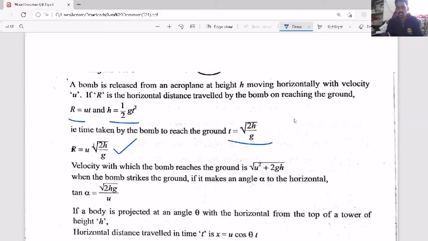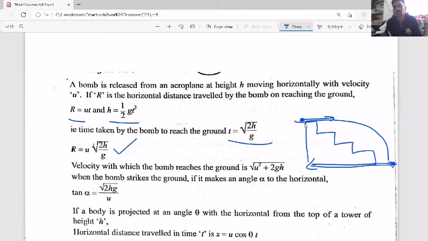Even the same thing I'll tell you. Suppose there are steps. Here one ball is thrown horizontally. Then this is also horizontal projectile motion. So how many steps will it cover? How much horizontal distance will it cover? That kind of questions they will also ask.